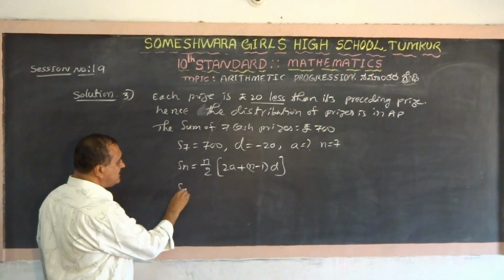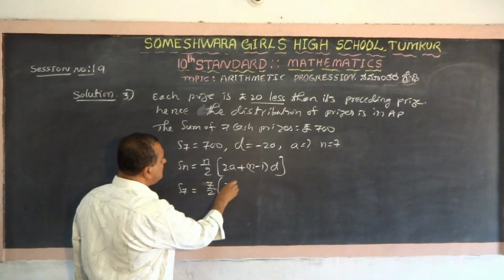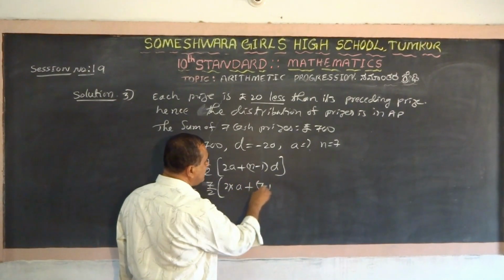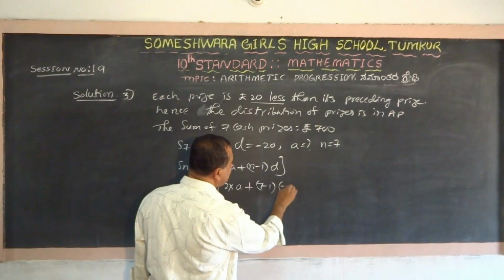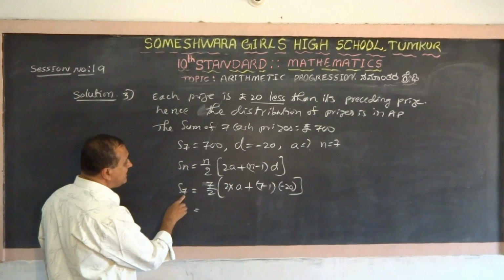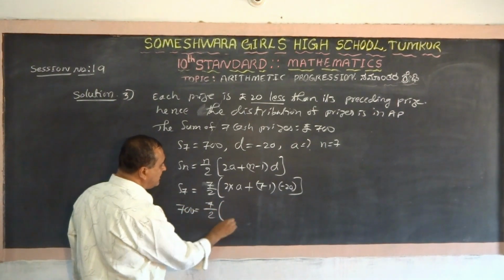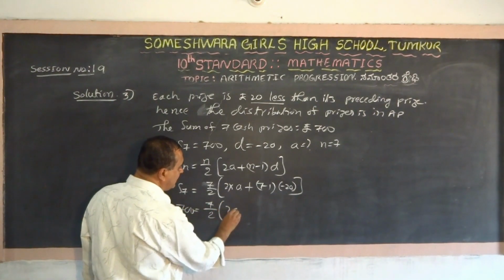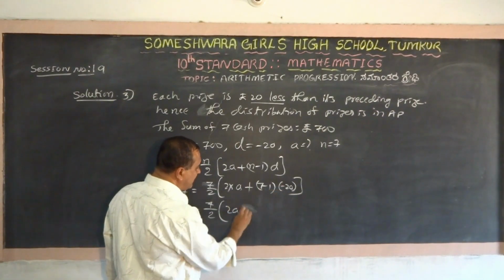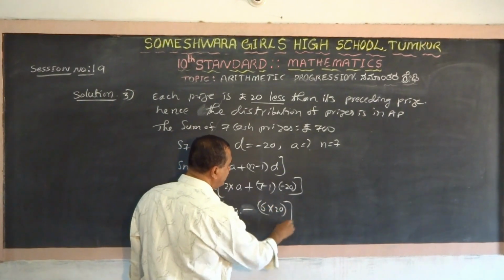Substitute: S7 equals 7 by 2 into 2 into a, which we don't know, plus 7 minus 1 into d, which is minus 20. S7 is 700, so 7 by 2 into 2a plus 6 into minus 20.